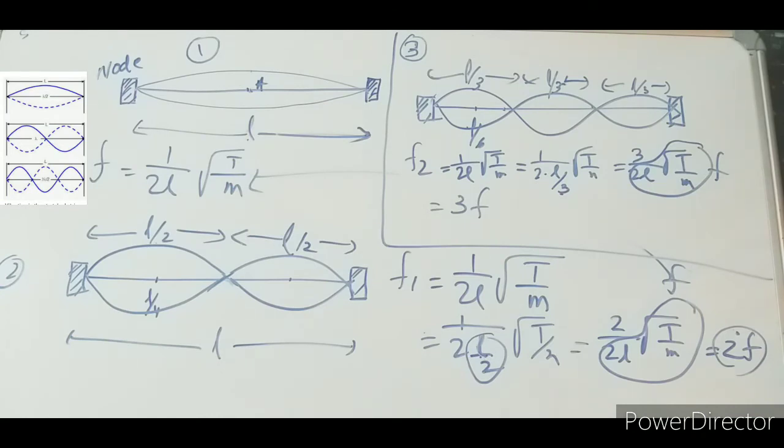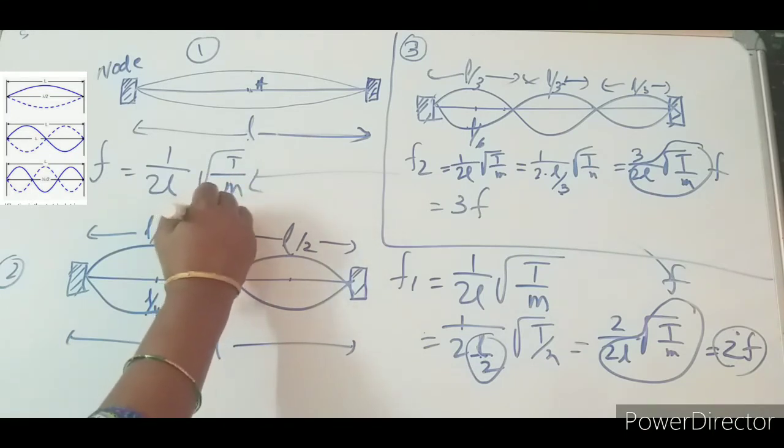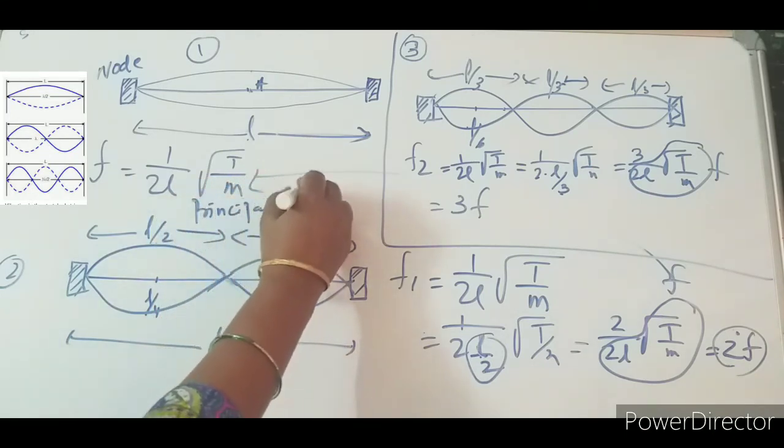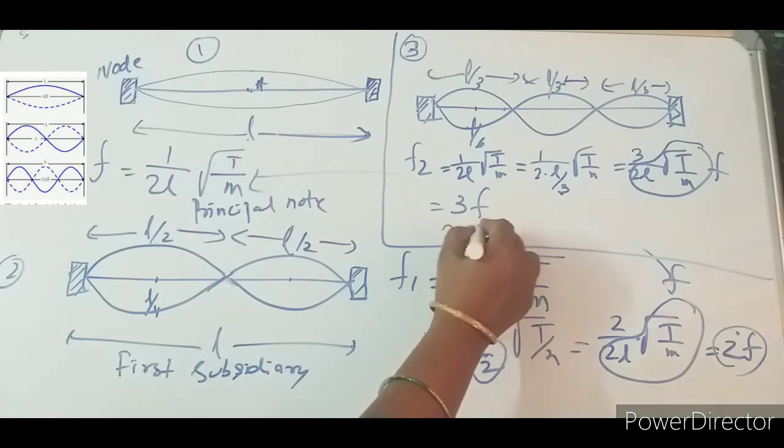So what am I getting here? Here the frequency is 2 times, and here it is 3 times. This one is known as the principal node, this one is the first subsidiary, and this one is the second subsidiary.